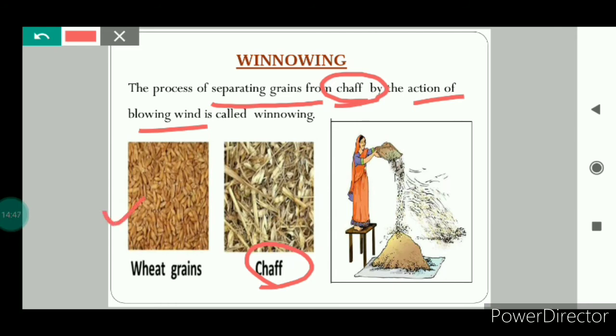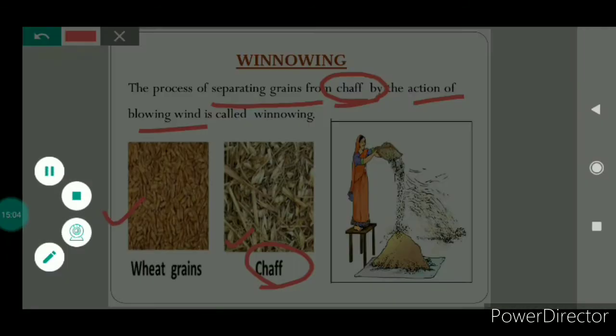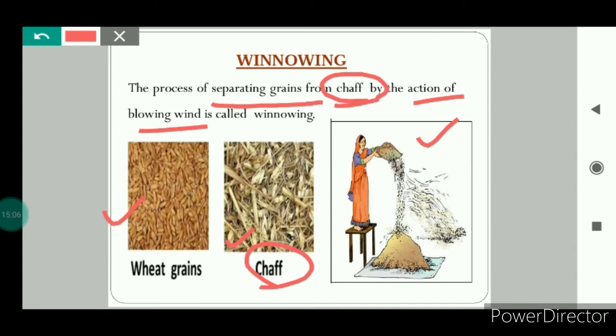The grains are heavy in weight, and the chaff is light in weight. So by the help of the blowing wind, these wheat grains can be easily separated from the chaff. And you might have seen this process in real life also. This lady is doing the winnowing.